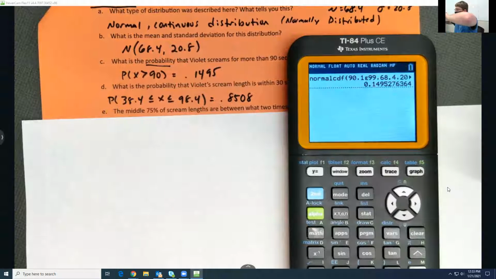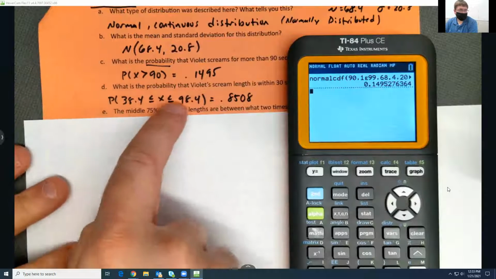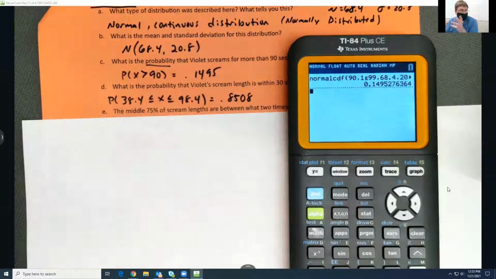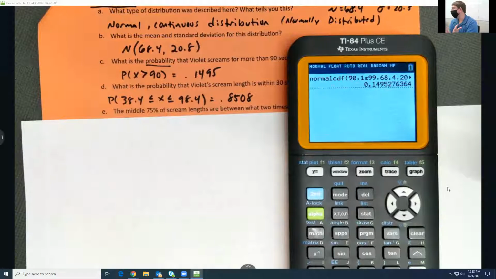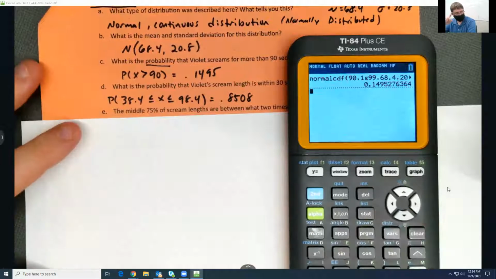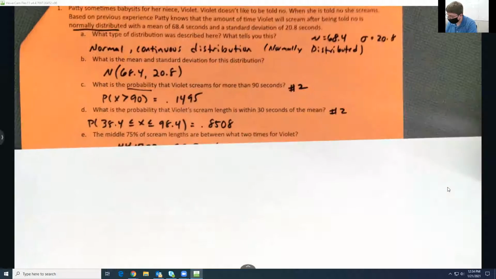You got them flipped? Oh, okay. Another thing to remember with the continuous, you don't have to worry about including or not including the number. That's not a problem with the continuous distributions. So if it tells you more than 90, put 90 into the calculator. There's not going to be any difference if you include 90 or not on continuous. So don't sit there and try to be like, is this the same as like 90 point, how many zeros do I put, Mr. G, so I don't include it? Don't worry about it. Just put in 90. The calculator knows, it's smart. Okay, so that covers that one.